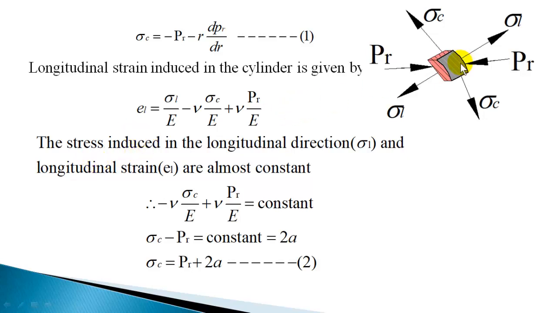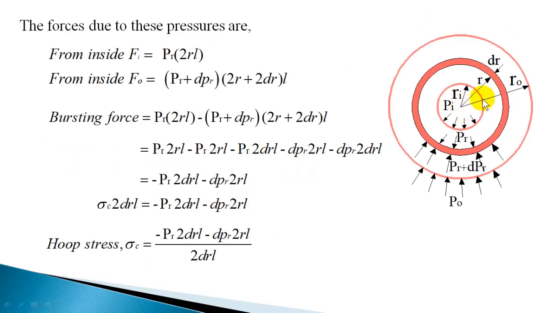Now this longitudinal stress and longitudinal strain is more or less constant on a cylinder wall. Any radius you take, the longitudinal stress is more or less the same on a cylinder wall, and even the longitudinal strain, whether on the inner cylinder wall or outer cylinder wall. As the radius changes, the longitudinal stress is not going to change much, only the hoop stress is varying.